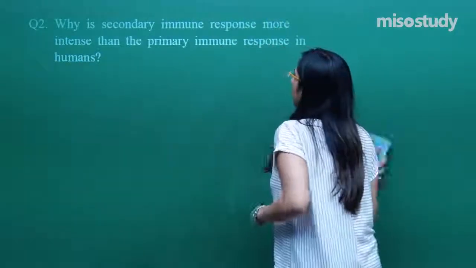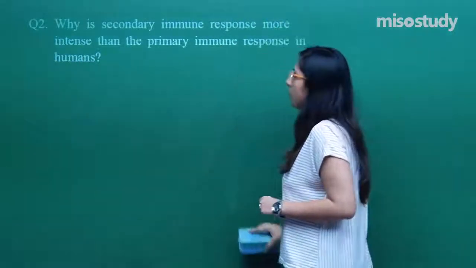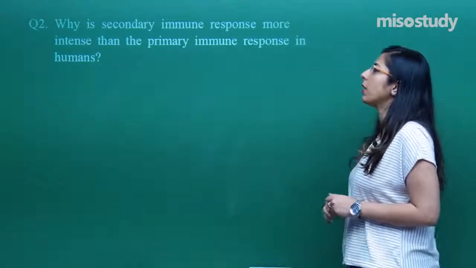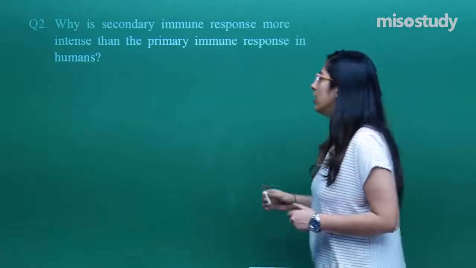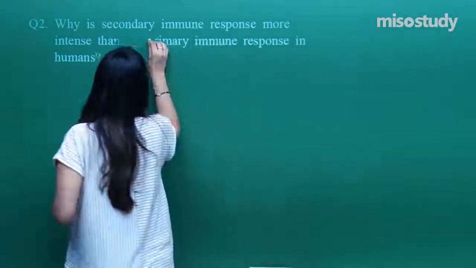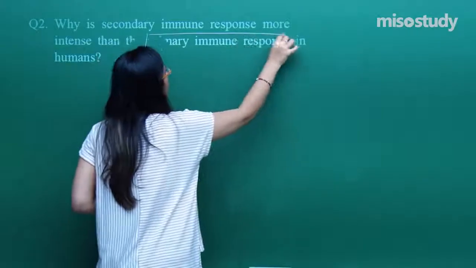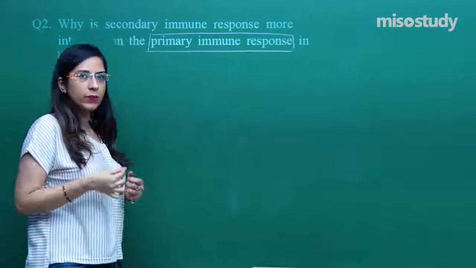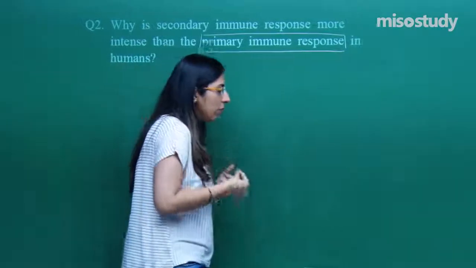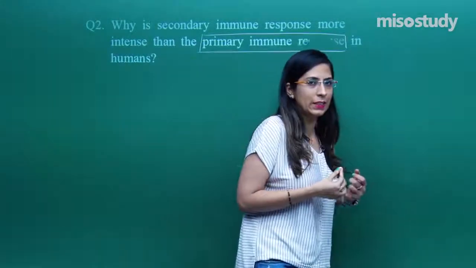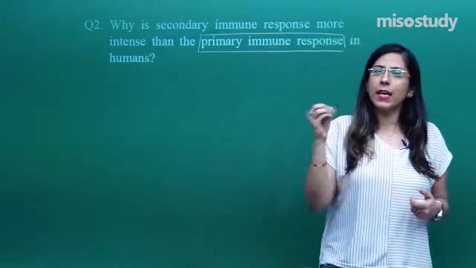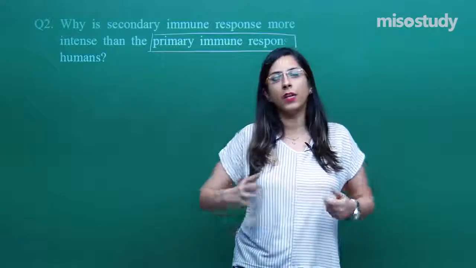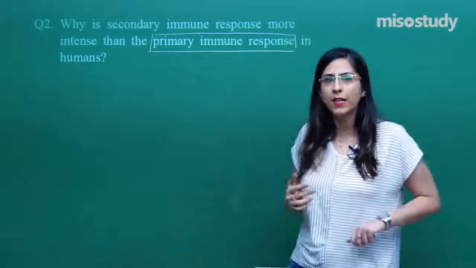This question is related to immune system. Why is secondary immune response more intense than the primary immune response in case of humans? Now students, tell me one thing, what do you mean by this primary immune response? Primary means first, immune means body immune system response is to fight. That means whenever any antigen, what is antigen? Antigen is any foreign substance that enters into our body that evokes our immune system, they are called antigens.